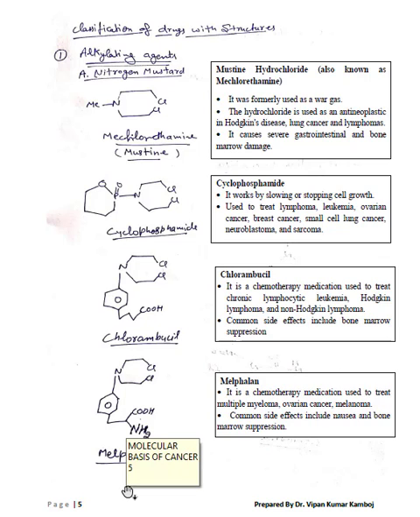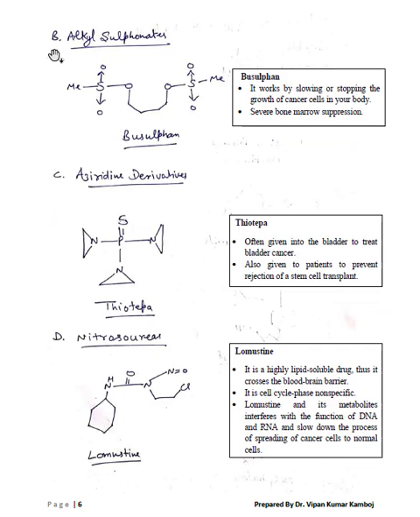Next drug of alkylating agent is melphalan. Structure is given here. It is a chemotherapeutic medication used for the treatment of multiple myeloma, ovarian cancer. Common side effect is the same, bone marrow suppression. Next subclass is alkyl sulfonates. In this subclass, busulfan is the drug. The structure is given here. It works by slowing or stopping the growth of cancer cells in your body. Severe bone marrow suppression is again a common side effect as I have mentioned earlier.